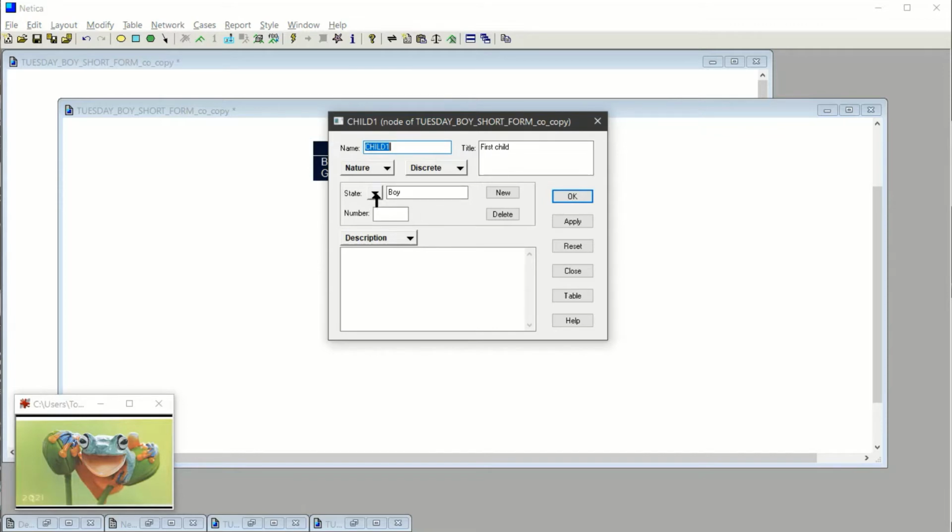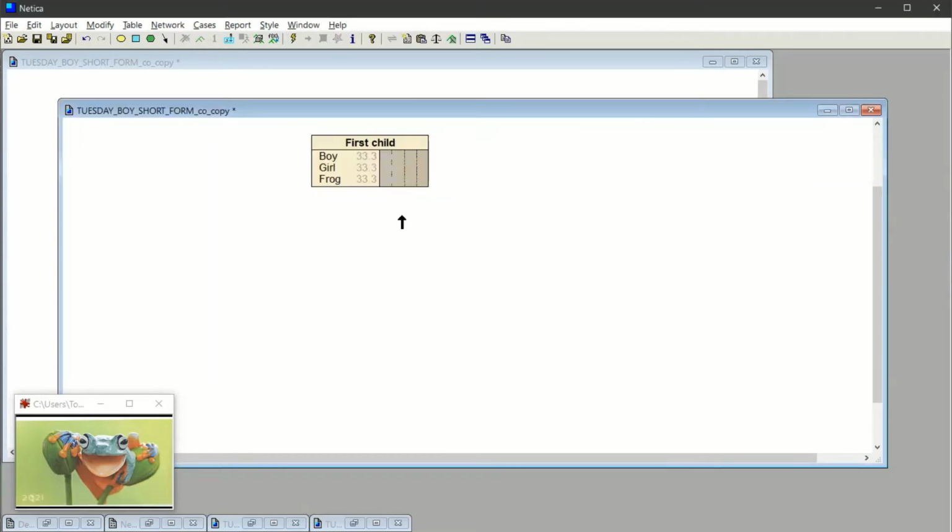The first child can be a boy or can be a girl, but also can be a frog. You'll see why I'm adding that possibility because, well, in Bayesian Land, it's possible. It's rare, but it's possible. As far as Netica is concerned, they're all equally possible. So for the time being, I'm just going to leave it like that.